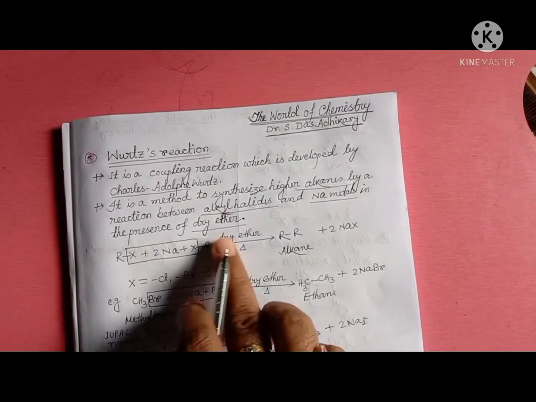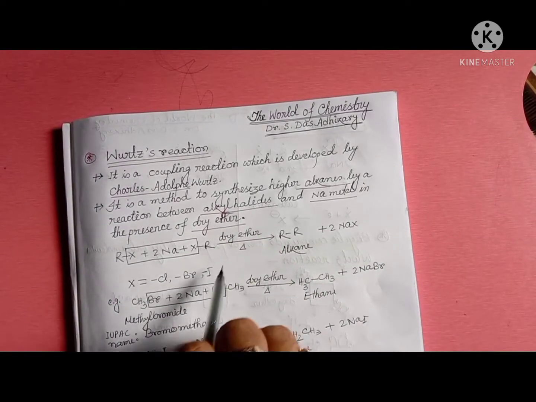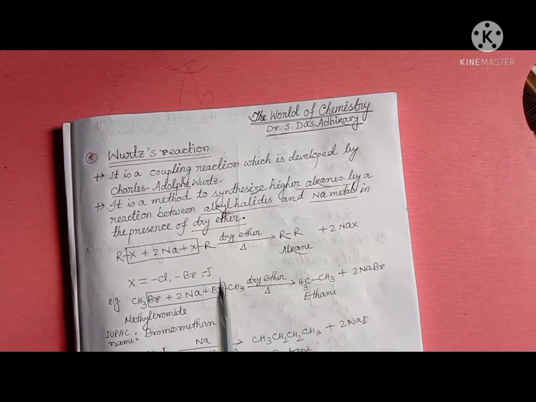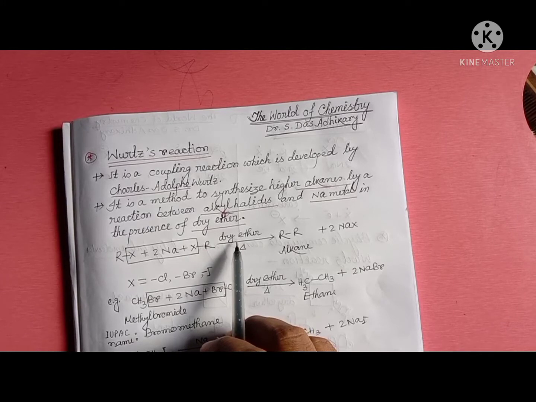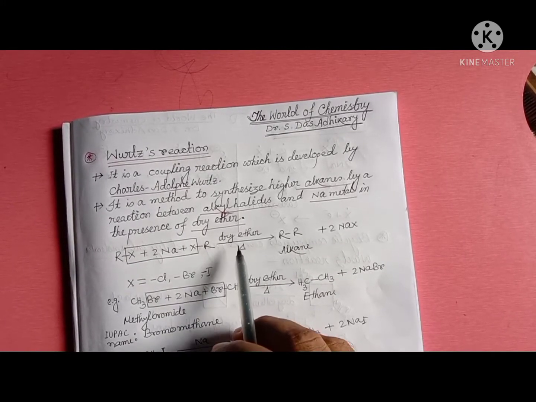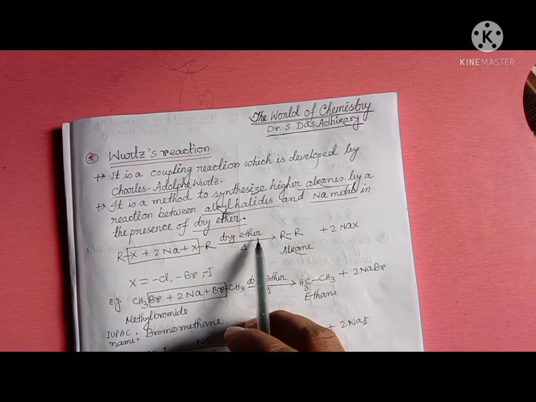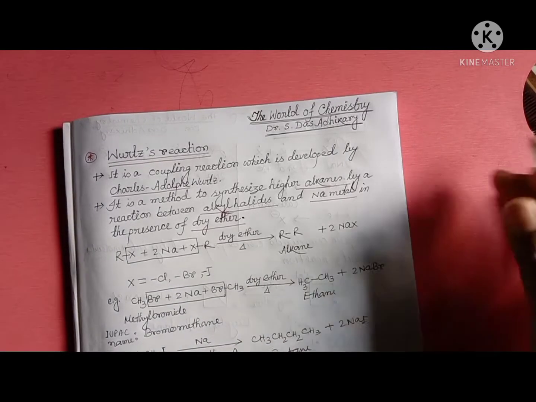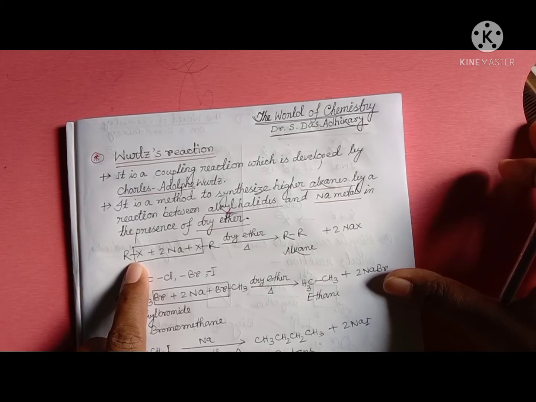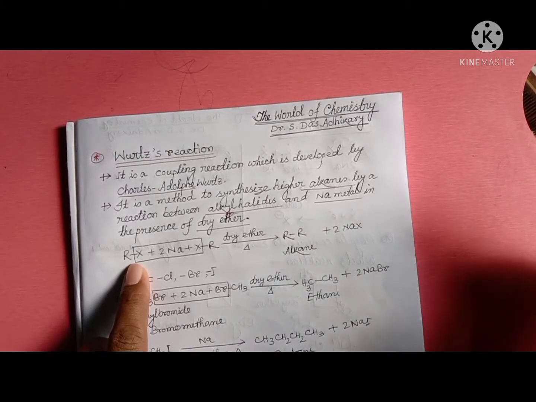Here dry ether solvent is used. Why is dry ether used? Because if water is present in ether, then sodium reacts with water to form sodium hydroxide, and we know alkyl halides react with aqueous sodium hydroxide to form alcohol.